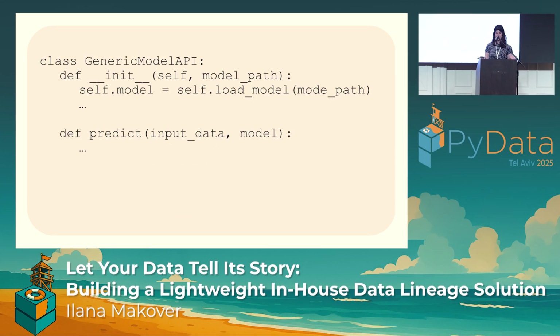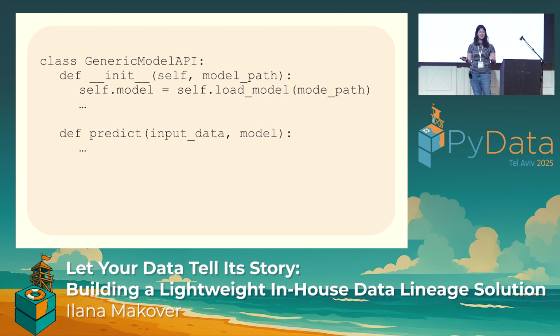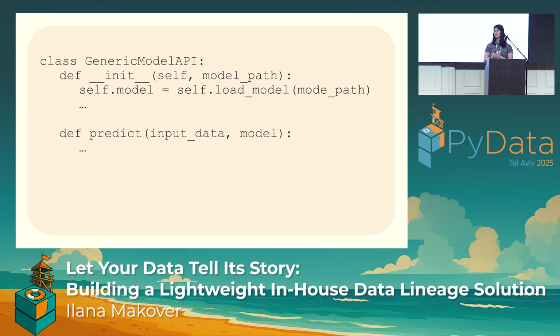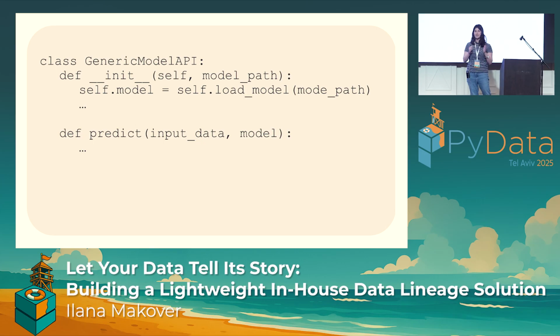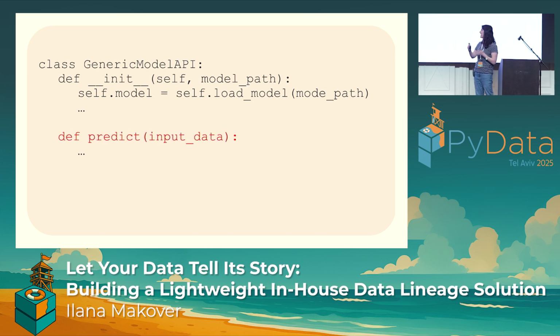We will be under the assumption that your team created some generic API to handle model inference that is model agnostic. Amazing. And this generic API, it could be some models call some of the methods here, other models call other methods, but at the end of the day, based on our engineering best practices, all models will begin their model inference journey in a common entry point. And for our purposes, let's say all the models' common entry point is in this predict method. This predict method is where we want to locate our data interaction for data models.